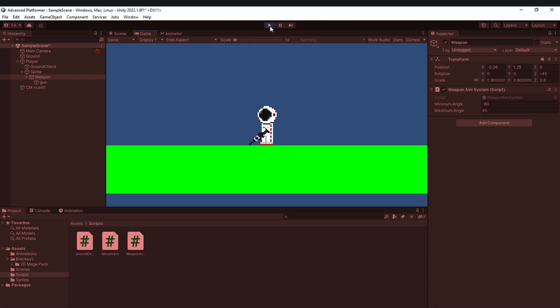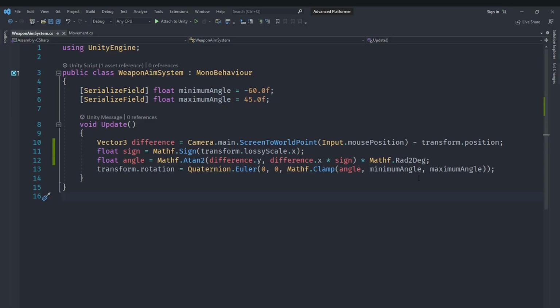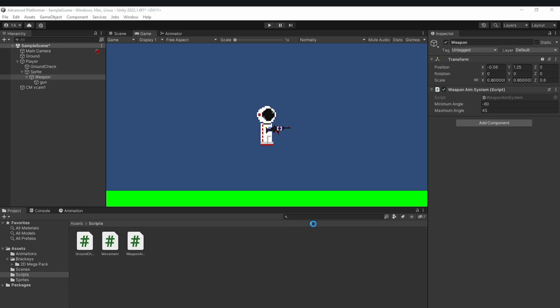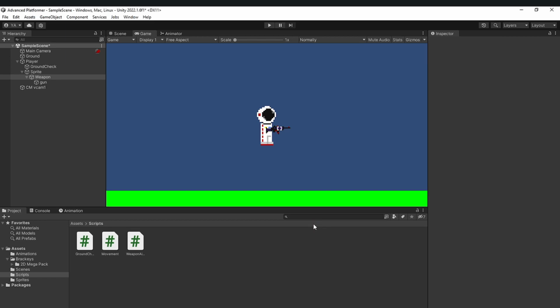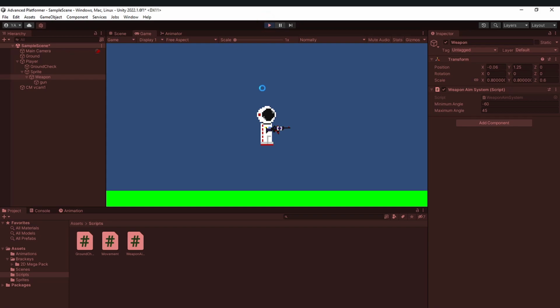So the reason that's happening is because we'll also need to multiply this angle here by the sign. So we'll have to go ahead and multiply this by our sign as well, and if I multiply this by sign, it should not be inverted vertically or horizontally, and it should all work correctly. So let's go ahead and compile that and see whether that works or not.